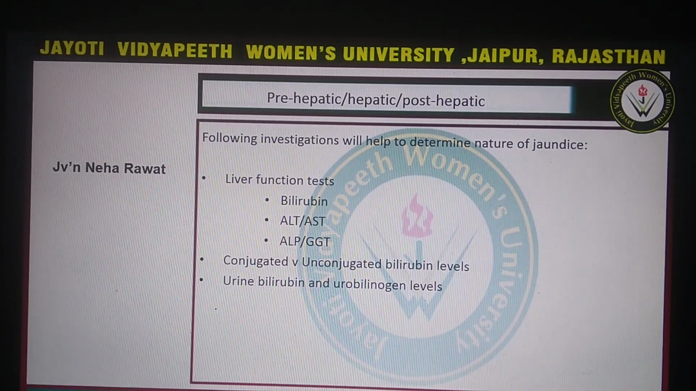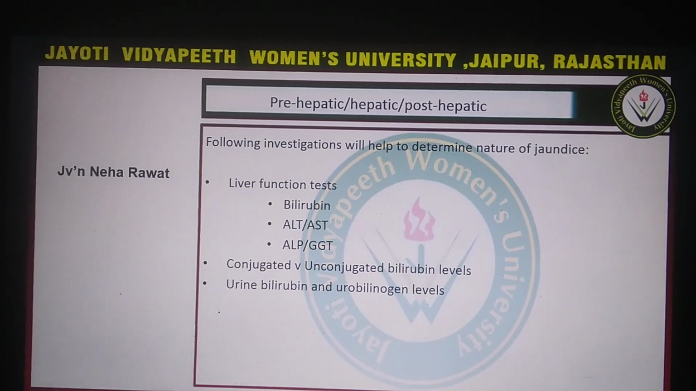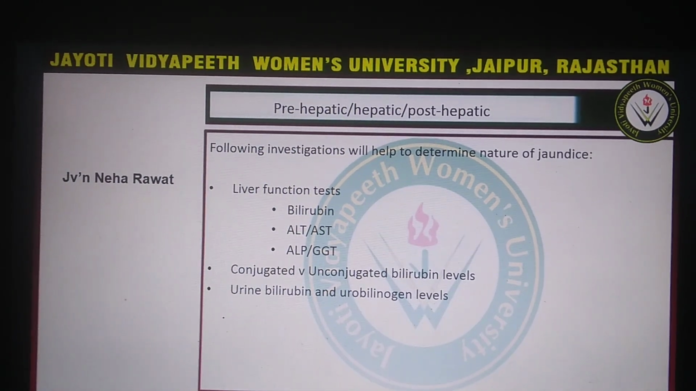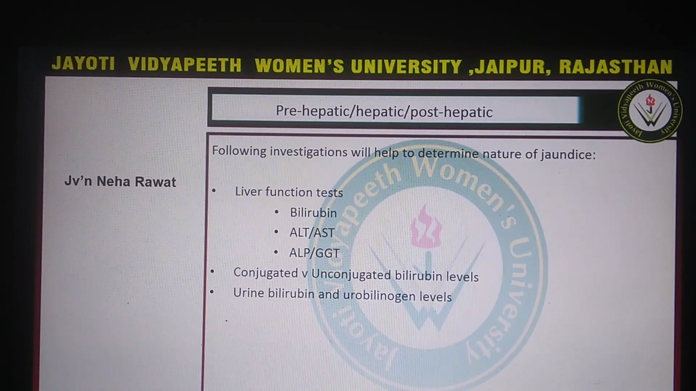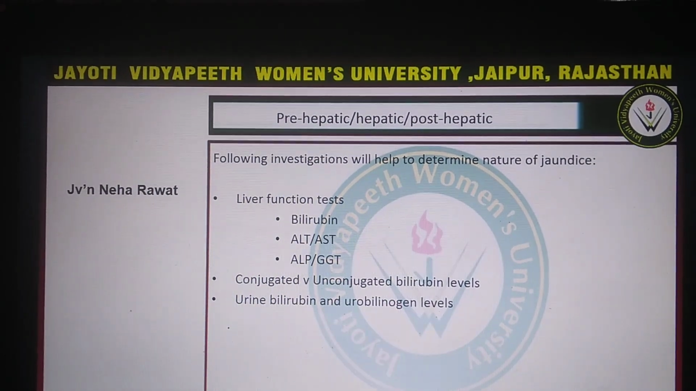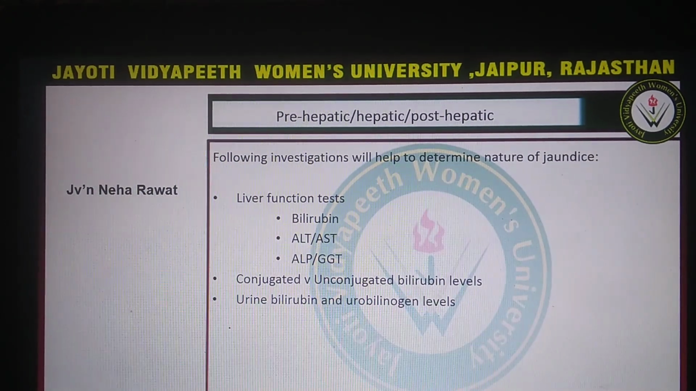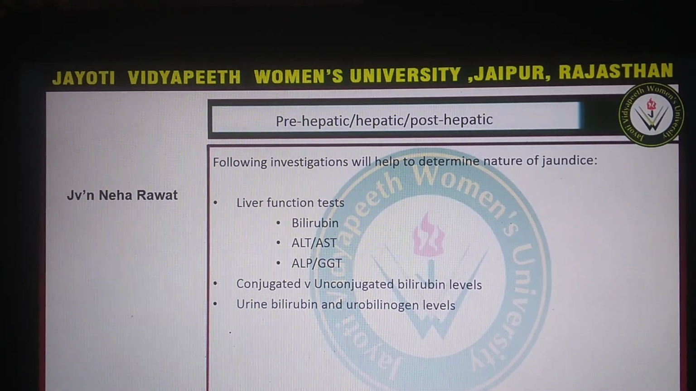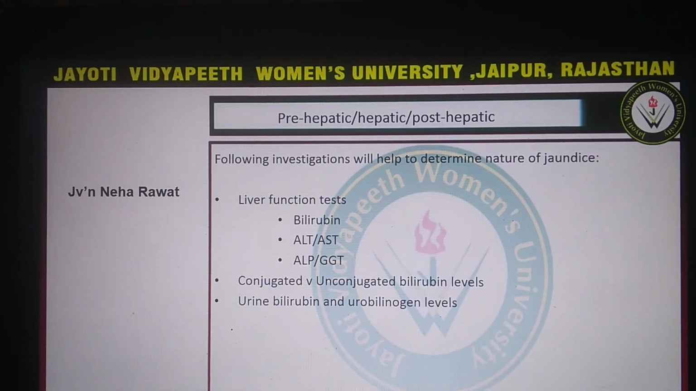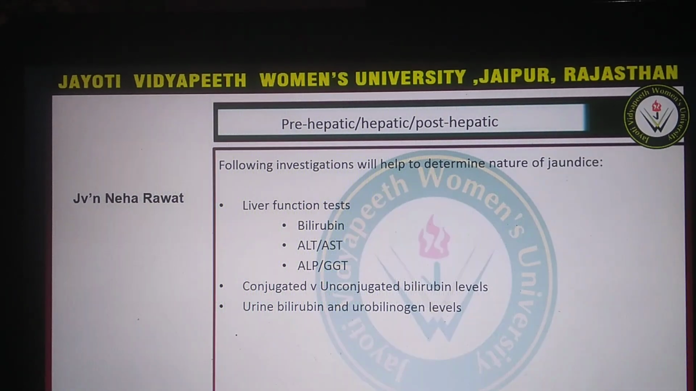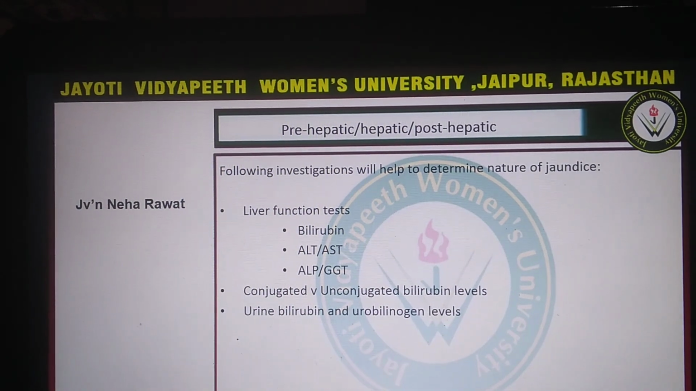The following investigations help to determine the nature of jaundice. Some of the investigations are liver function tests, which include bilirubin test, ALT, AST. These are the enzymes produced inside the liver cell, and other enzymes like alkaline phosphatase and GGT, conjugated versus unconjugated bilirubin level, and other tests like urine bilirubin and urobilinogen level.